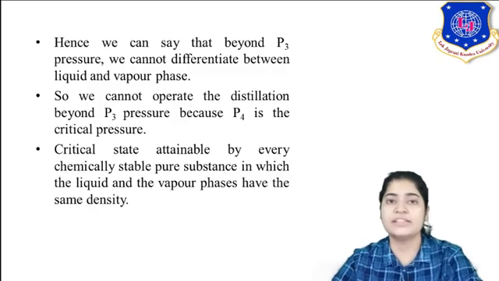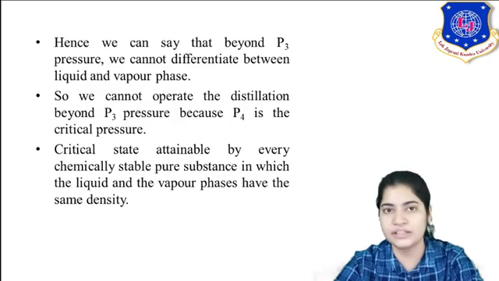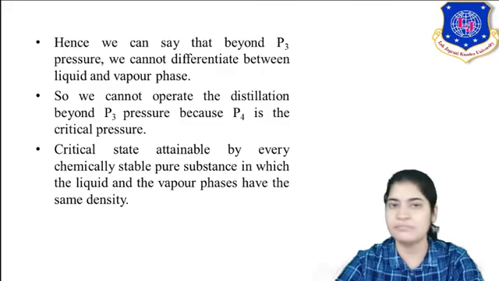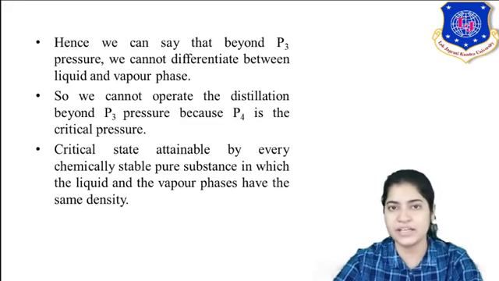Now here the critical state has been defined. So what is the critical state? It is a state attainable by a chemically stable substance in which liquid and vapor phases have the same density. So the critical state is the one in which you are not able to differentiate your liquid and vapor phase. Of course, you can see it has the same density. Vapor and liquid phases have the same density, hence you are not able to differentiate the phases. So we are not supposed to operate at the critical state.